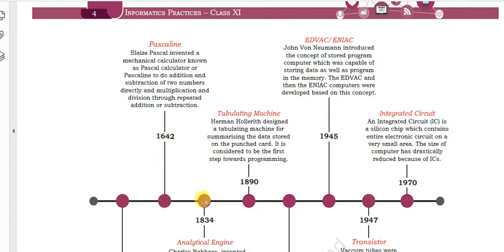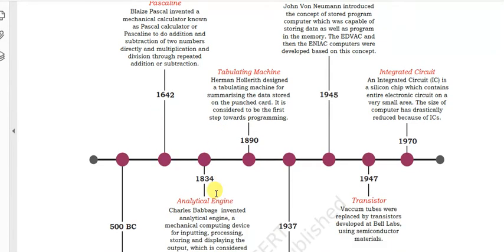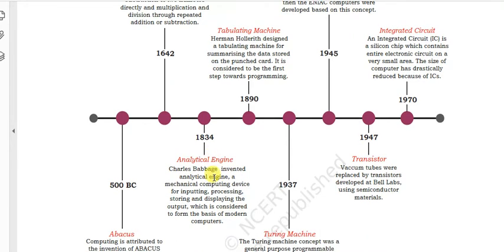And then 1834, the analytical engine. Charles Babbage invented the analytical engine, a mechanical computing device for input, processing, storing, and displaying output, which is considered to form the basis of modern computer system.